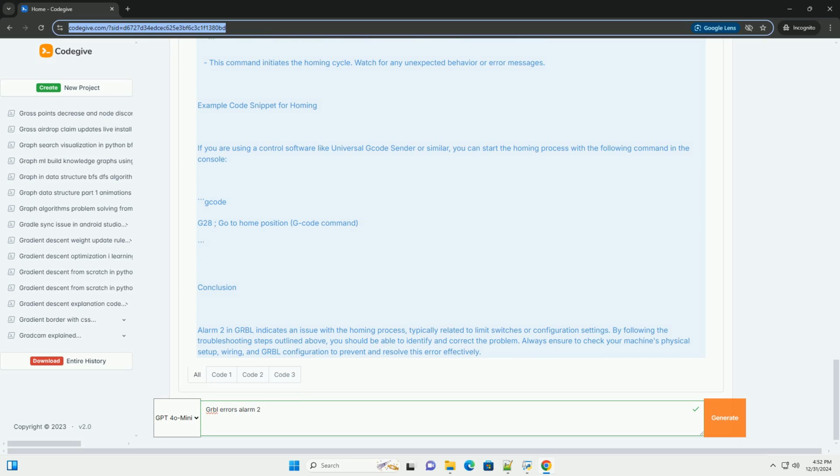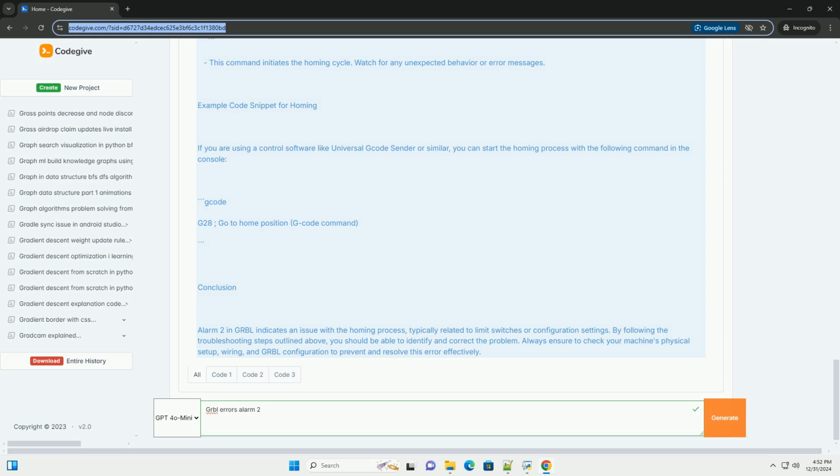1. Limit switch issues. The limit switches may be malfunctioning, improperly connected, or not triggered. 2. Incorrect settings. The Grbl configuration might not be set correctly for your machine. 3. Physical obstructions. There may be physical obstructions preventing the machine from moving to the home position. 4. Wiring issues. Loose or broken wires can lead to communication problems between the control board and the limit switches.